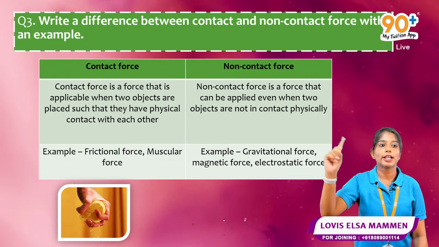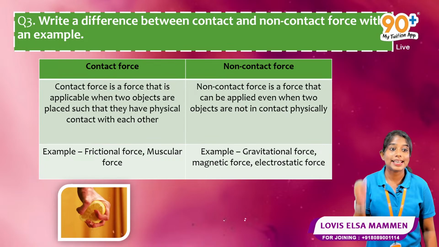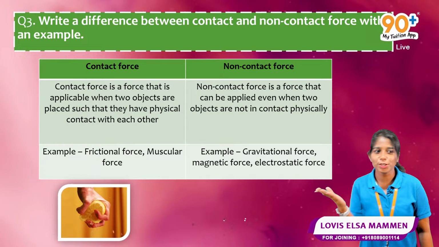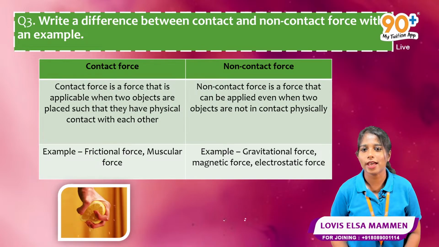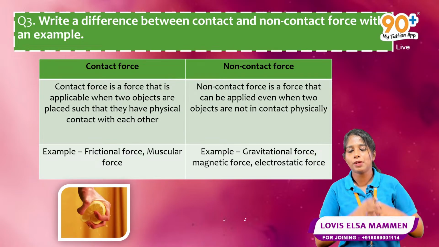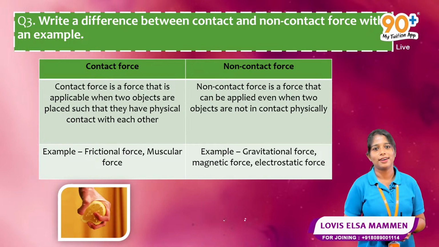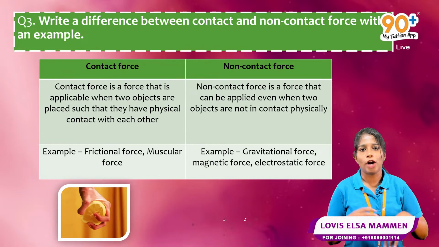Now, non-contact force examples: gravitational force, magnetic force, electrostatic force. Take gravitational force. An apple is there on an apple tree. After some time, this apple is falling down.